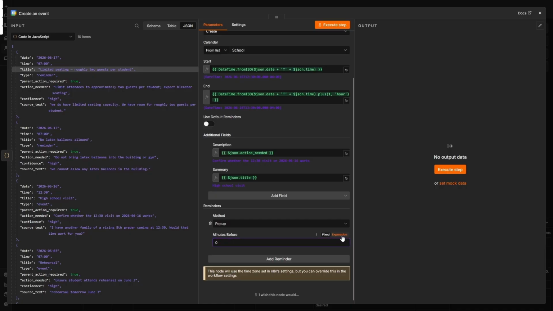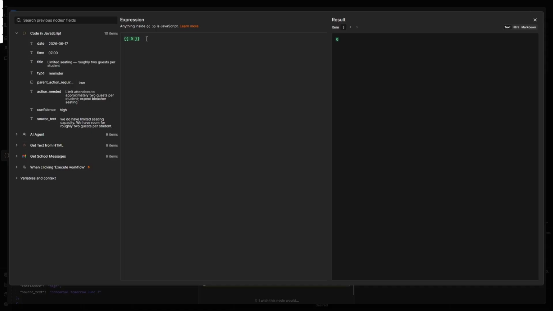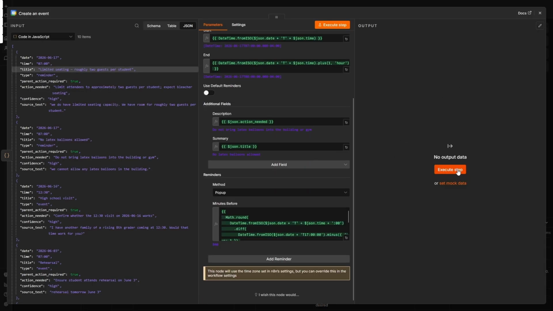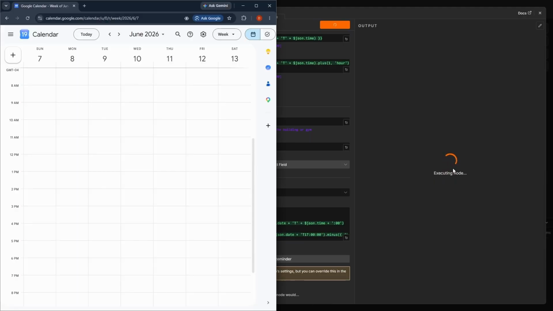Now, what I want to do is I want all reminders to show me at 5 p.m. the day before. So again, just some basic JavaScript where I take the date and time, then I find the difference. Right, so then I'm just going to take the date again, set it manually to 5 p.m., and then subtract those 2 dates, and that gives me the number of minutes. As you can see up here, I get the number of minutes back to 5 p.m. the previous day. So if my event was at 12:30 on a Tuesday, it is going to notify me at 5 p.m. on Monday. If it's at 9 o'clock at night on Tuesday, it's still just going to remind me at 5 p.m. that Monday, that previous day.